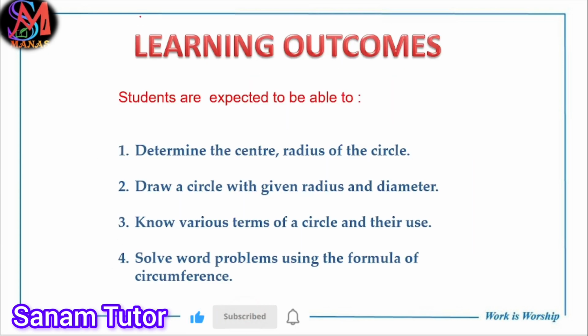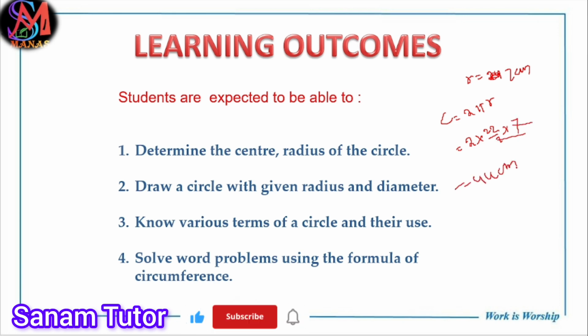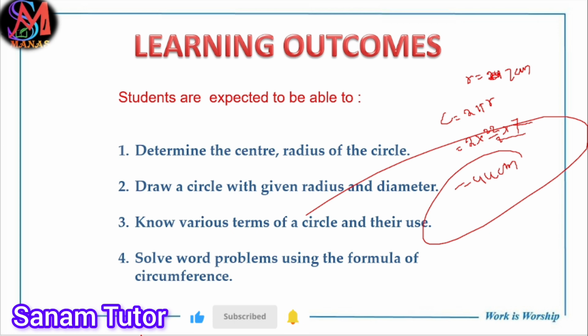Suppose the radius of the circle is r equal to 7 centimeter. Find the circumference. The circumference formula is 2 pi r, yes or no? We know that the value of pi is 22 by 7, into r, r equal to 7. So 7 cancels, that is 44 centimeter. Means the circumference is 44 centimeter.